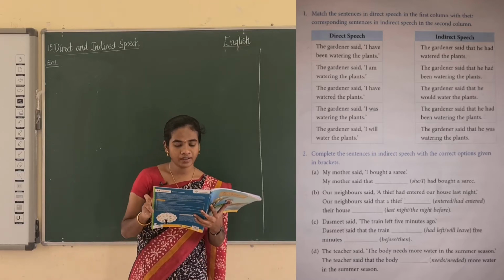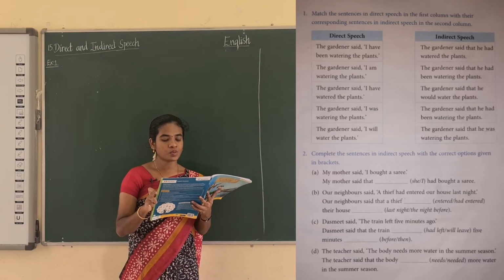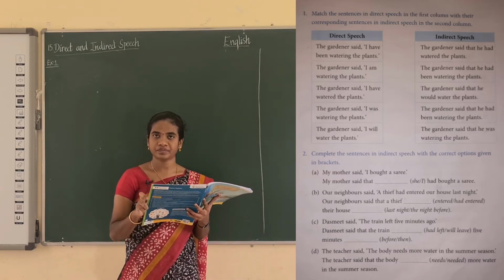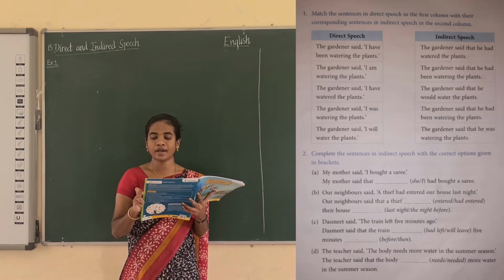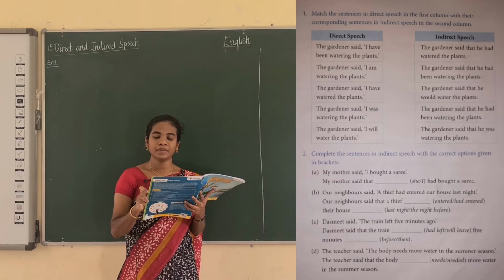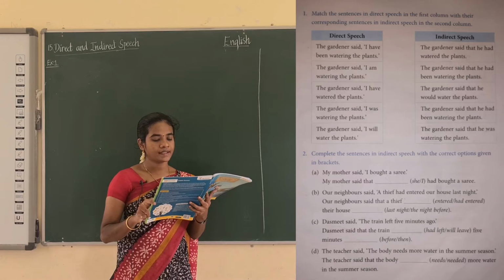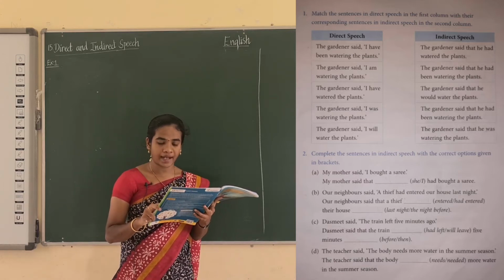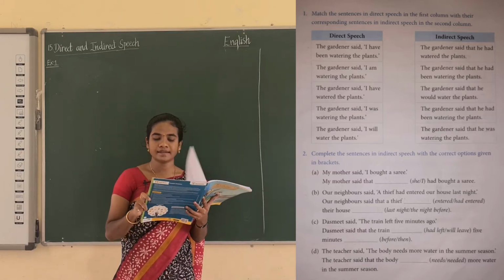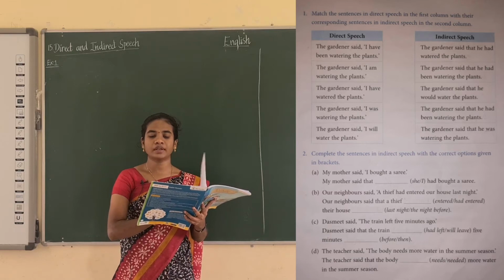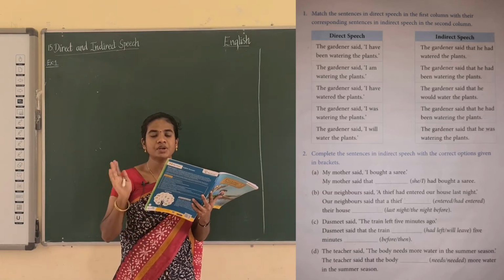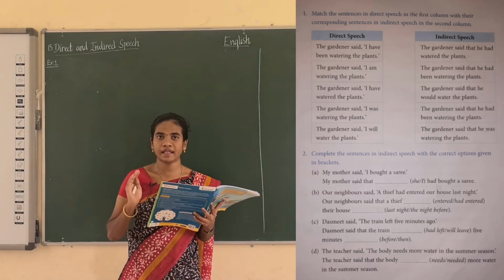See the fourth one. The gardener said, I was watering the plants. Okay. So the answer is the gardener said that he had been watering the plants. Fifth one, the gardener said, I will water the plants. Okay. The answer is the gardener said that he would water the plants. Okay. Will is changed into would. Have you all marked the lines?